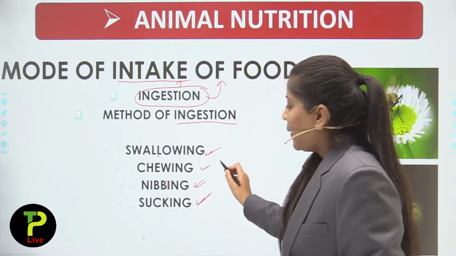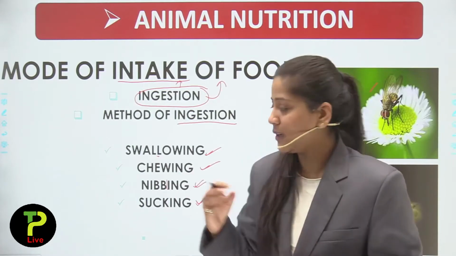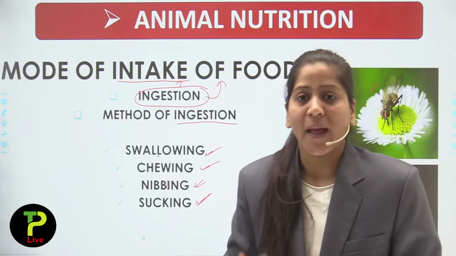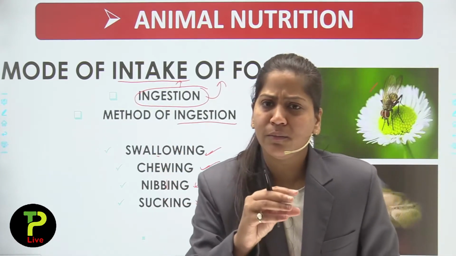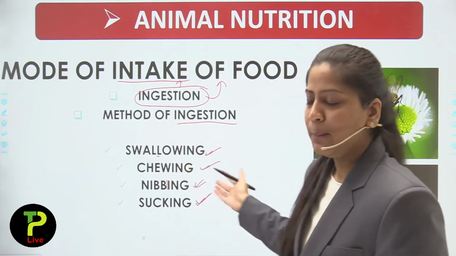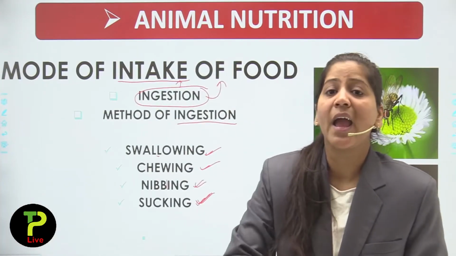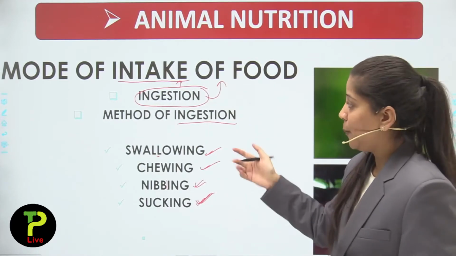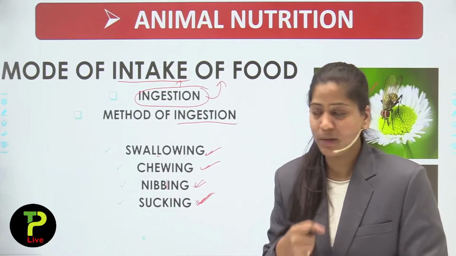The second method is chewing. We have to chew our food. Chewing is the second method of ingestion. The third is nibbling. The taking of food in small particles is nothing but nibbling. And the last one is sucking, to suck liquid from food. So these are all the modes of intake of food, or I can say ingestion.